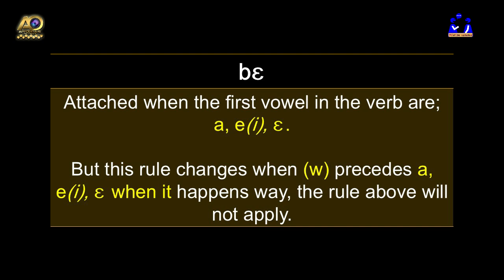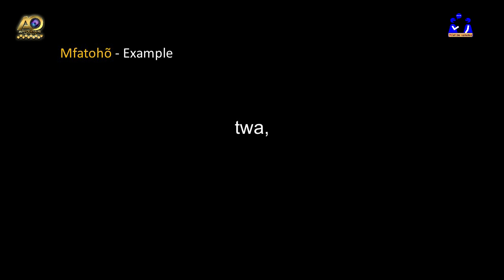Let's have some examples. Here we have cha, she, and chi. In all these 3 verbs, you realize that each vowel, that is R, E, and A, is preceded by a W. So therefore, we cannot have becha, beshe, or bechi. So doing this would make it wrong. We cannot express ourselves this way using be.